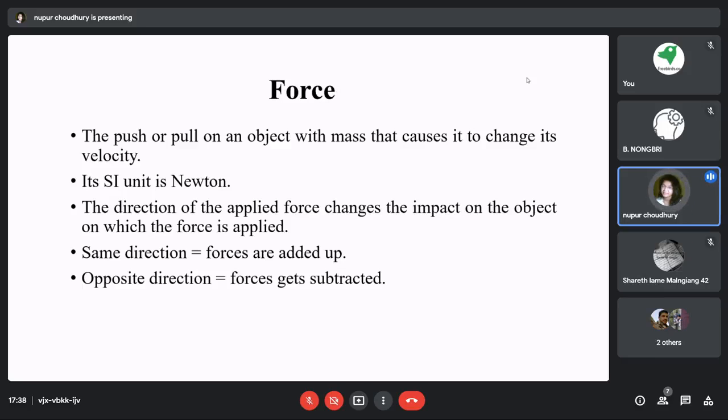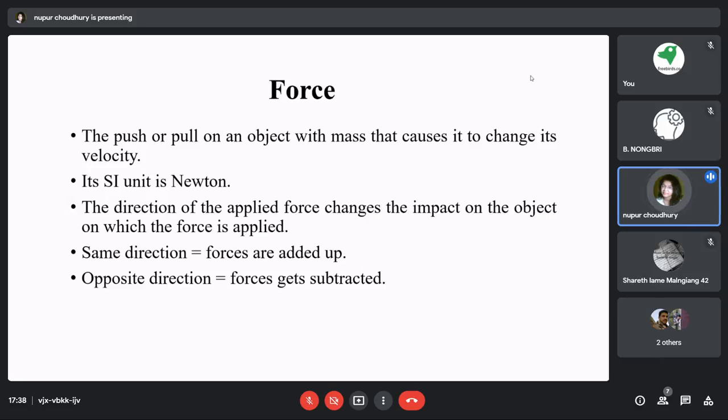Even to lift something from the ground or drop something on the ground, everything is dependent on force. So force formally can be defined as the push or pull on an object with mass that causes it to change its velocity. Velocity is another term, we'll discuss it slowly.